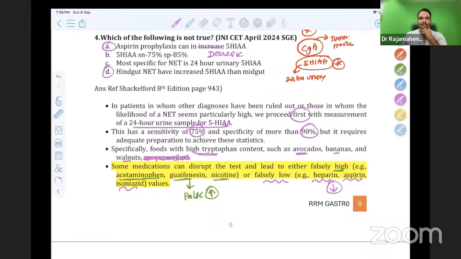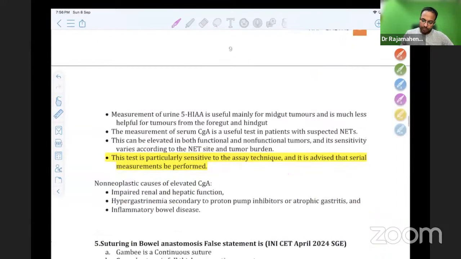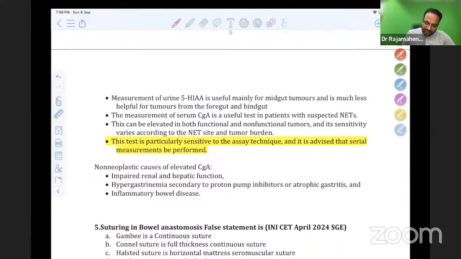This is a new question asked in the exam. So just remember, aspirin prophylaxis can show falsely low 5-HIAA. Falsely high is seen in acetaminophen, guaifenesin, nicotine. Don't forget this question. Measurement of urinary 5-HIAA is most useful for midgut tumors and less for foregut and hindgut tumors. So this is a straightforward question.